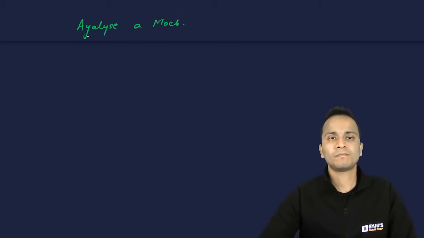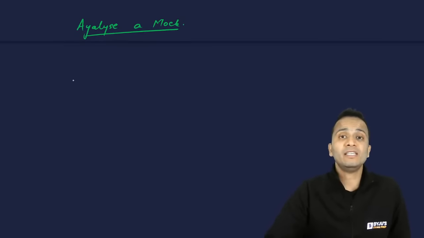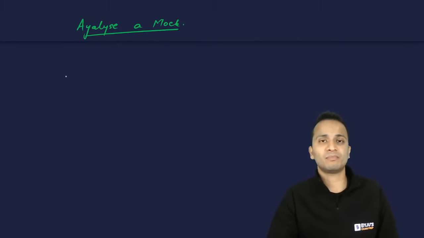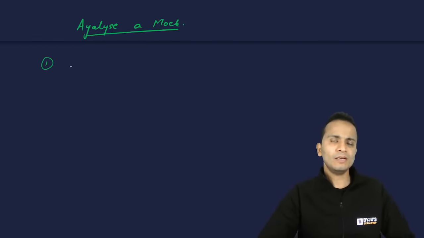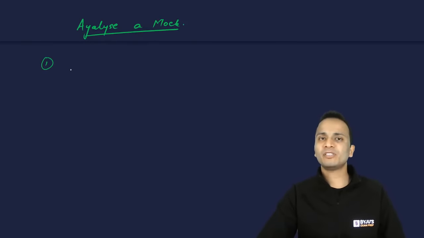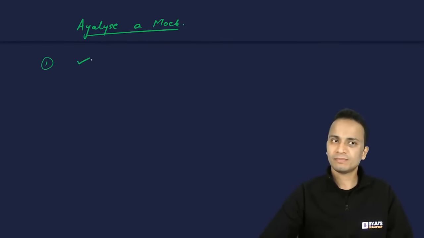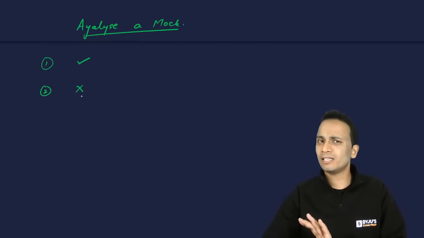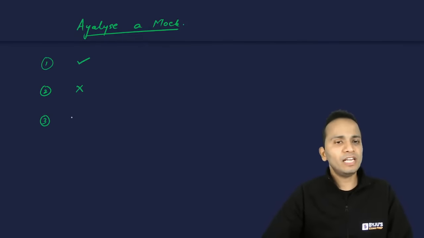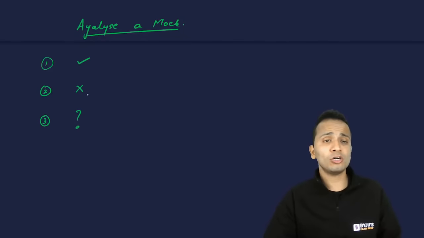So what are the different things that we need to see in a particular mock. So first is the questions that we have attempted. So we can attempt the questions in 3 different ways. I have attempted a question correctly. Okay. Second is I have attempted a question wrongly. My answer is wrong. Third way is I have left the question unattempted. Okay. So my answer is correct, my answer is wrong, or I have not attempted the question.